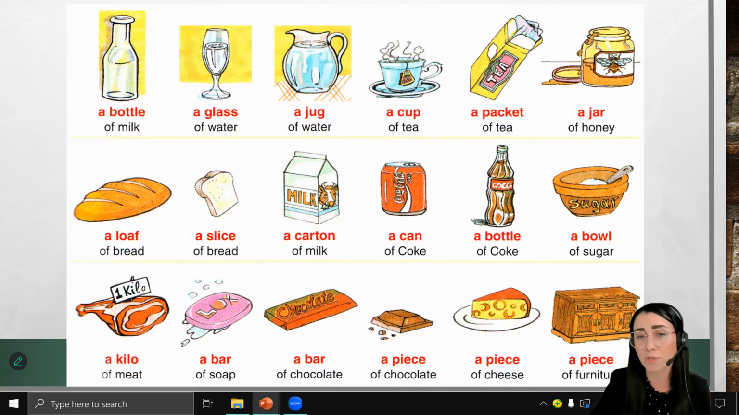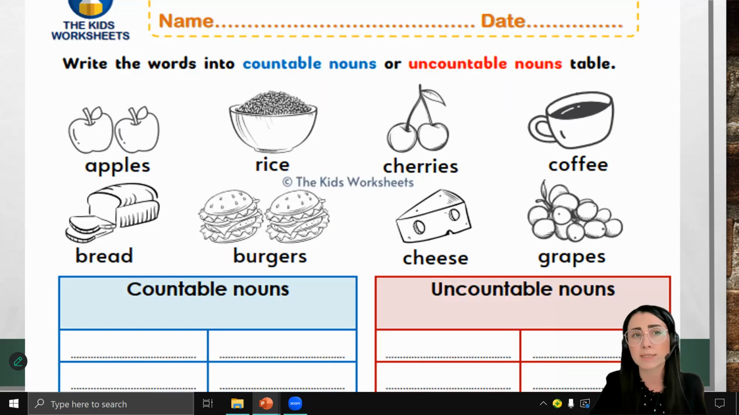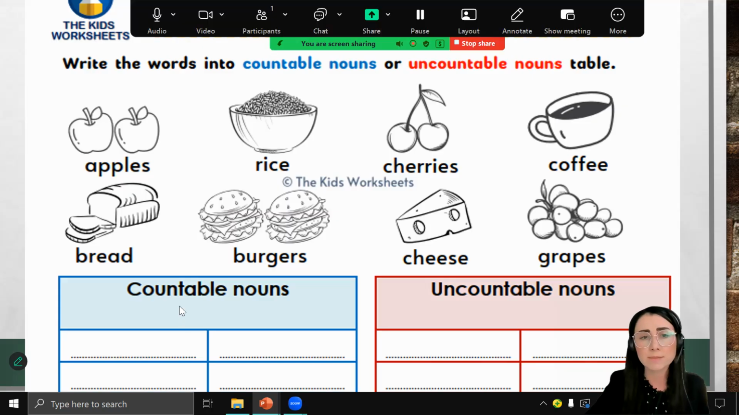Try to remember them. Try to learn them. Now let's do this exercise. There are 2 boxes, countable nouns and uncountable nouns. And there are some pictures and words. Let's read these words. Apples, rice, cherries, coffee, bread, burgers, cheese, grapes. How do you think? Which nouns are countable and which nouns are uncountable? Make a pause and write down these words in two boxes.